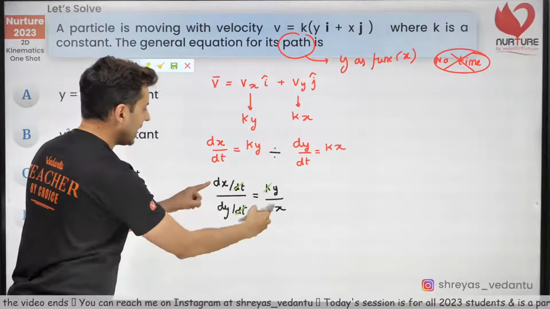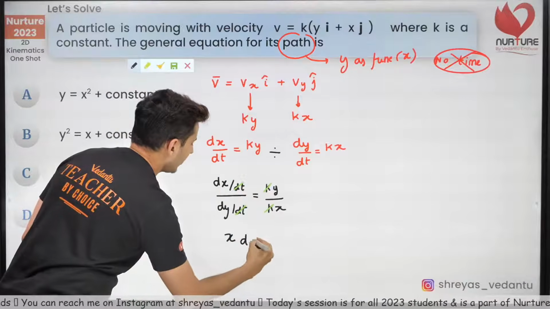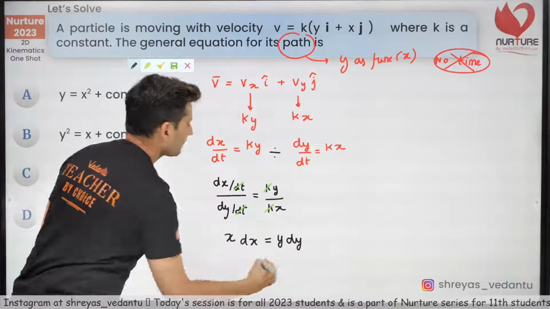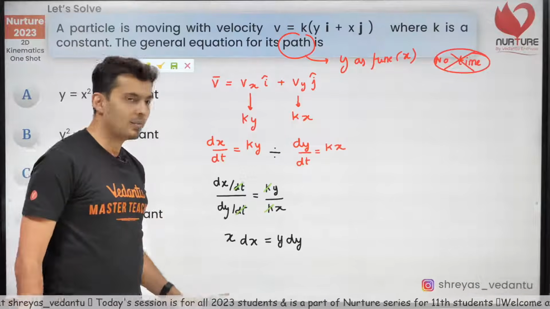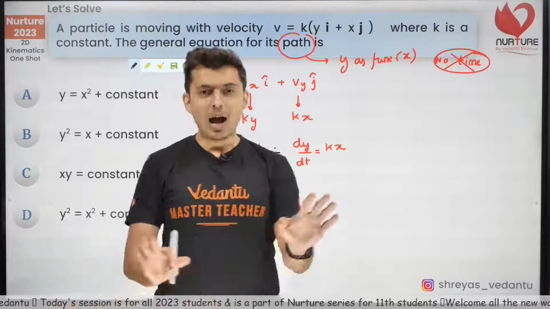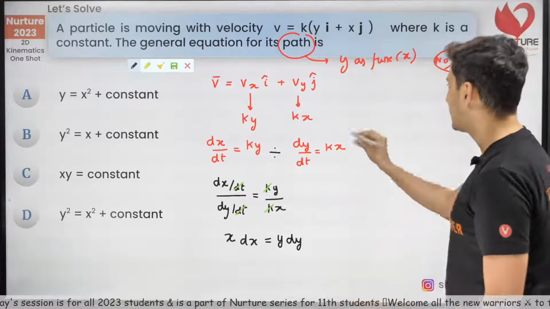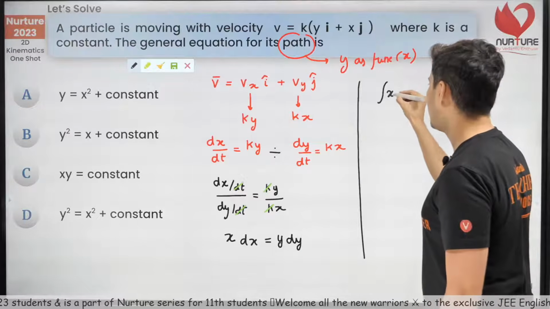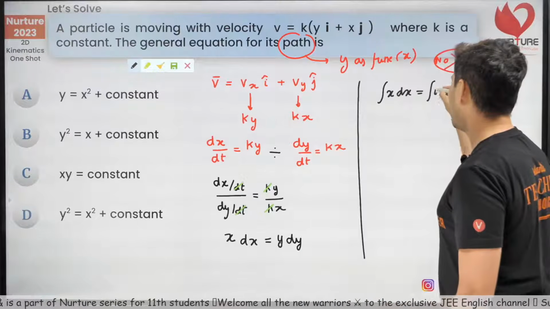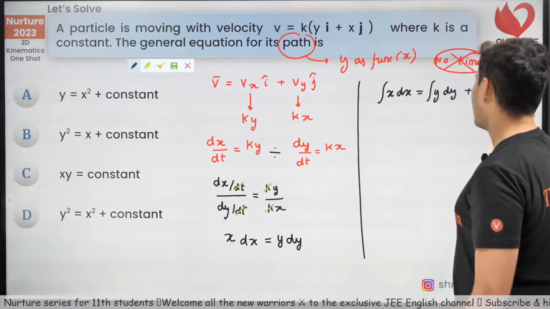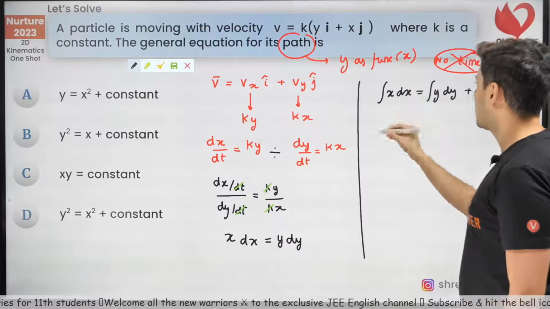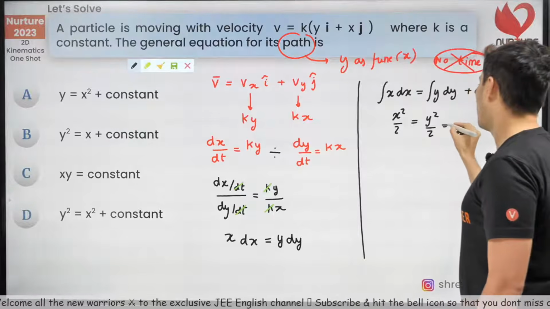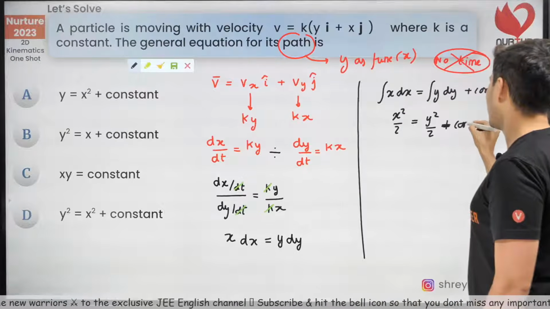So therefore I'll be left with x dx, cross multiply, is equal to y dy. Everybody fine till here? I just cross multiplied. Time has been eliminated out of the equation, it's gone. Now the next step will be integrating both of them. So integral x dx will be integral y dy, and I will get some constant of integration. So this will be x square by 2 is equal to y square by 2 plus some constant, correct?